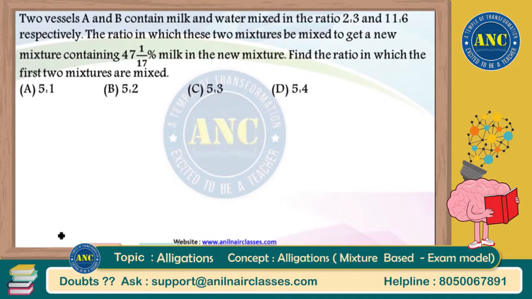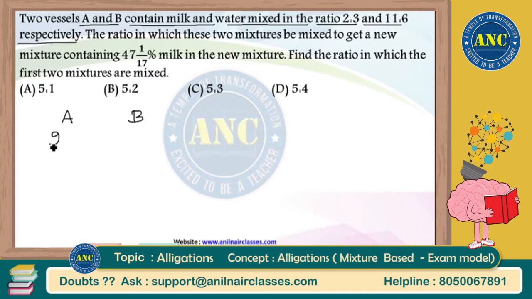Now let us see another variety of question in this allegation. Almost the same variety but with a slight difference. This makes another beautiful question. Now see here. Your question is, two vessels A and B contain milk and water mixed in the ratio 2:3 and 11:6 respectively. Now there are two vessels, vessel A, and another vessel, vessel B.